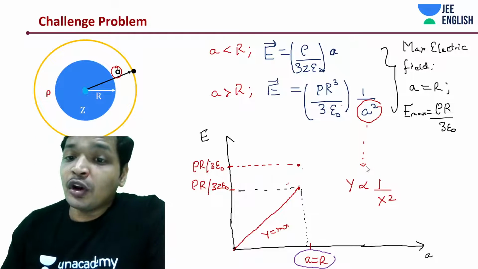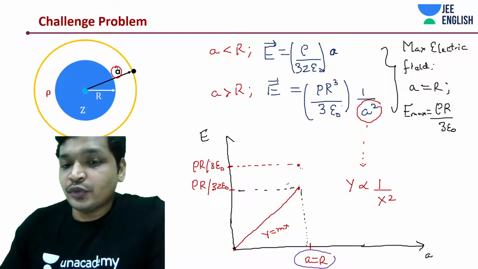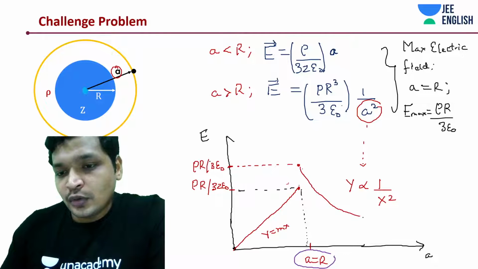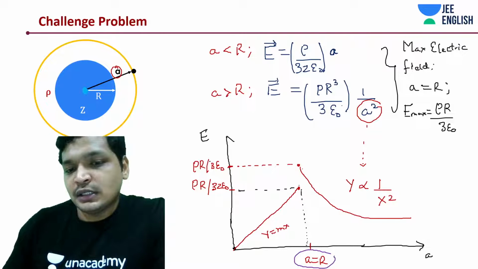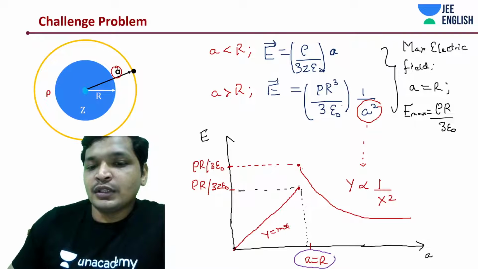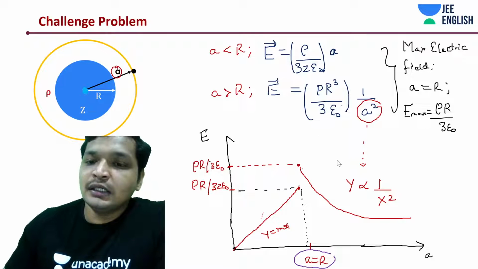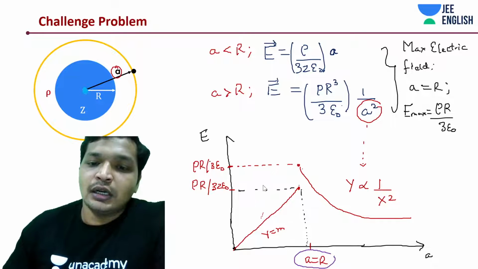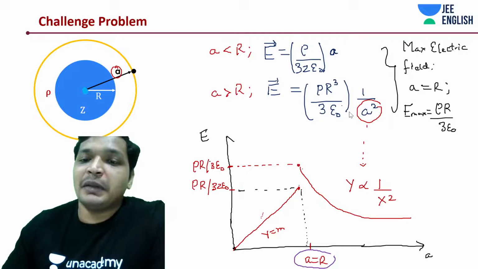So the graph would not be the same as the previous one, due to this reason: there is a charge present inside that plastic sphere.